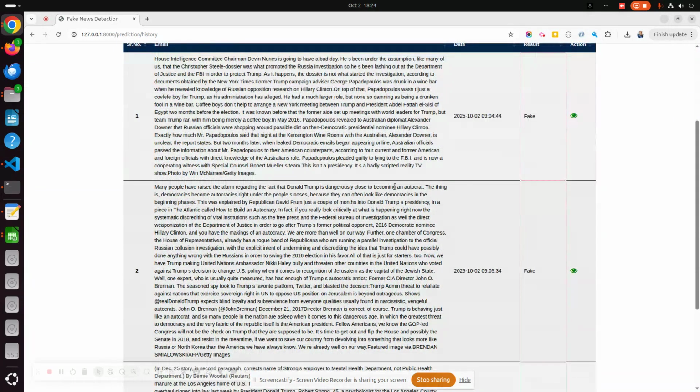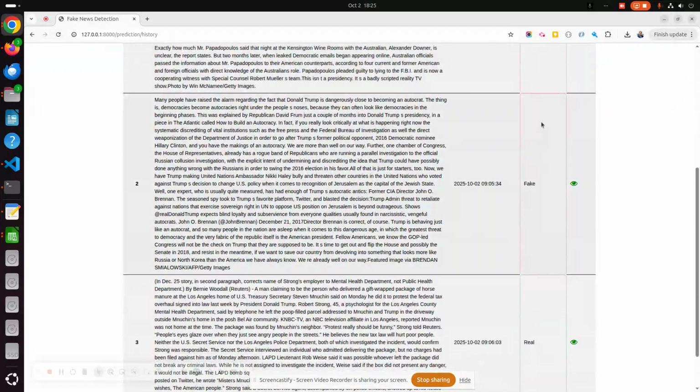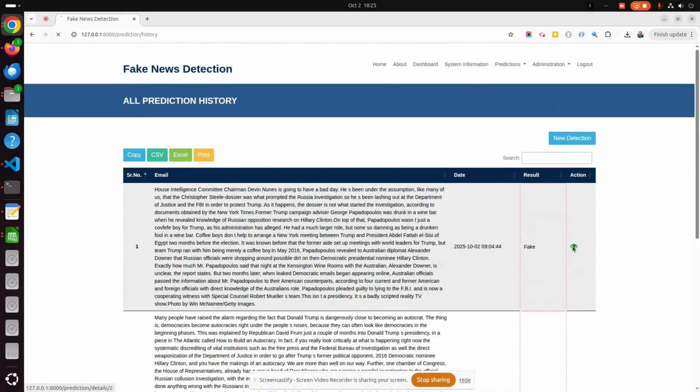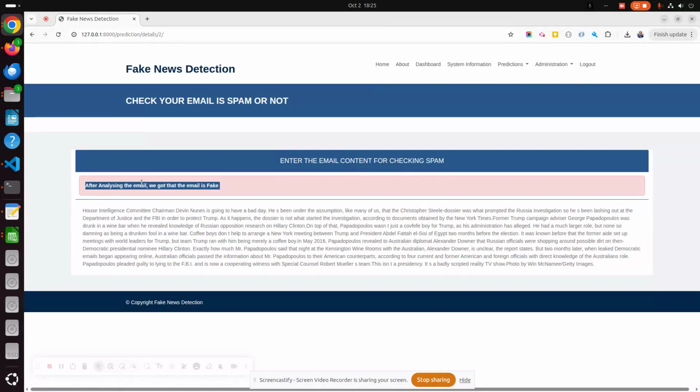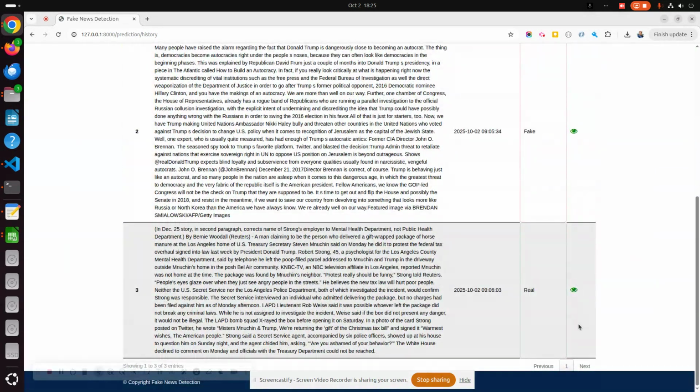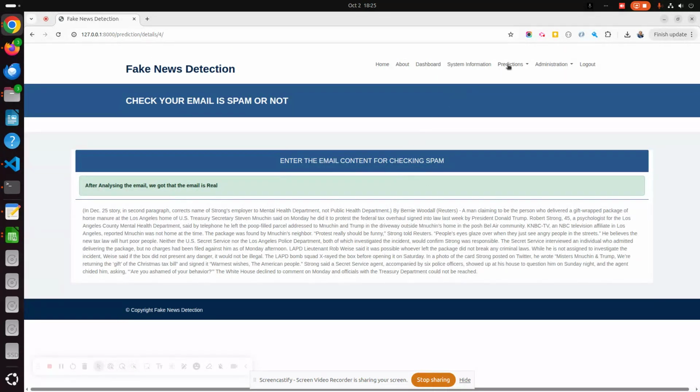So it will show all of the history of what we have checked earlier, right? We are managing this history through the MySQL database. All of this history we are fetching from the MySQL database. You can see this one is fake, this one is real. If you click on this, after analyzing, it will show that the news we got, the email is fake, right? And if you click on this one, this is real.